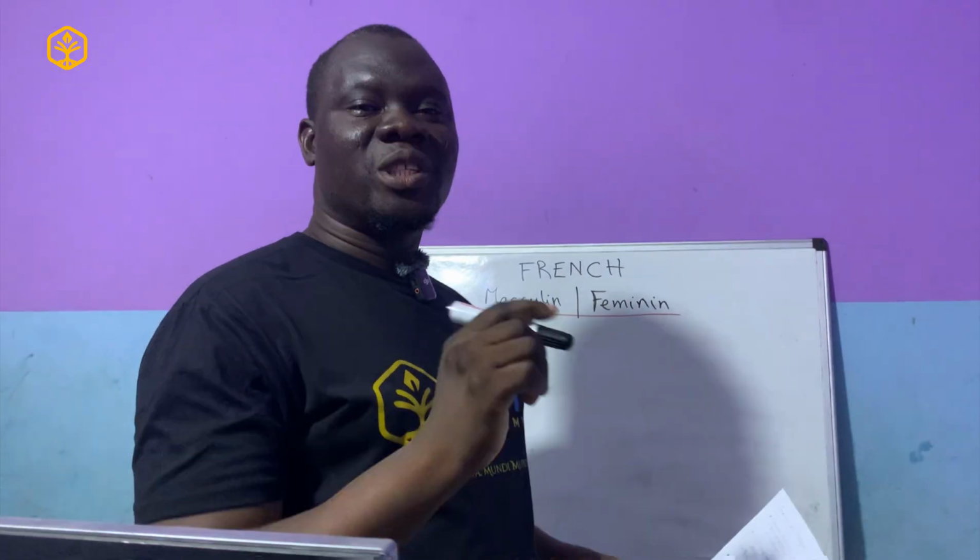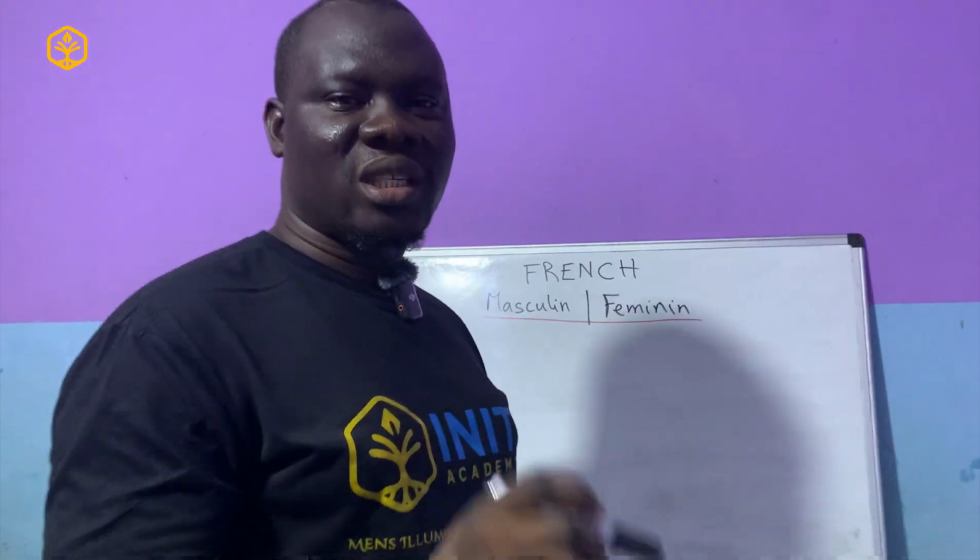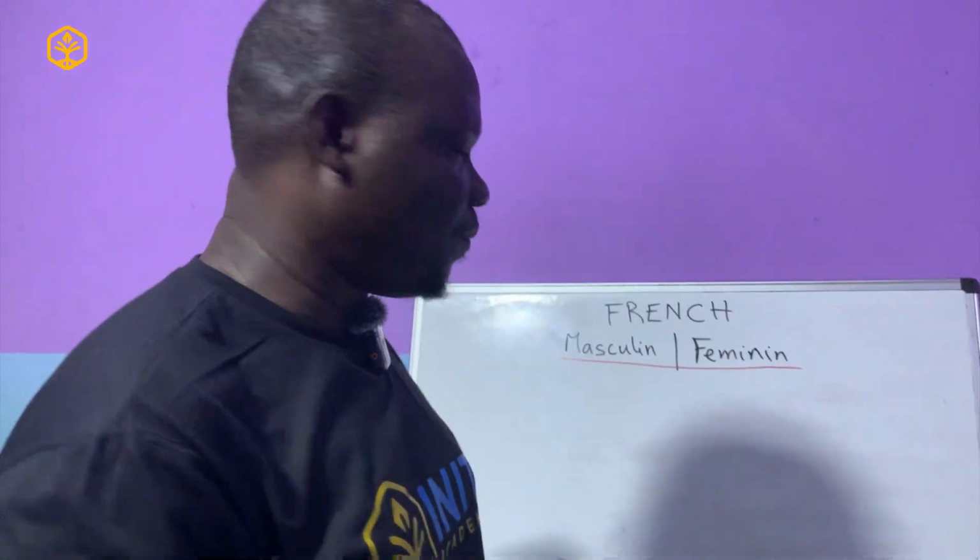Okay, the first criteria to look at, what to consider. French has about 3 to 4 standard criteria to look at for us to be able to distinguish if a word is masculine or feminine. So the first criteria is what we call le genre naturel, which is the natural gender.